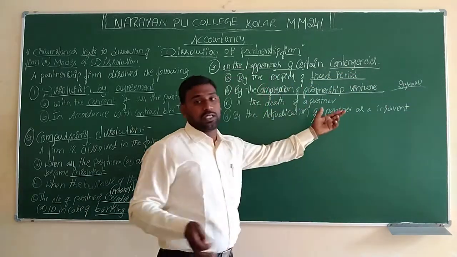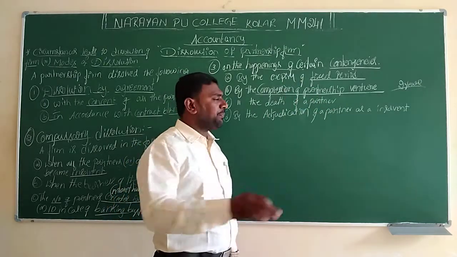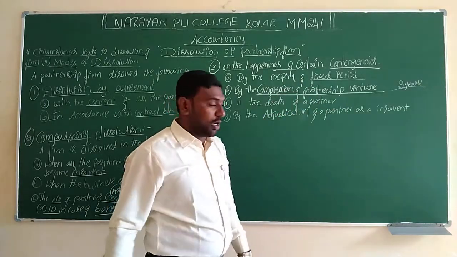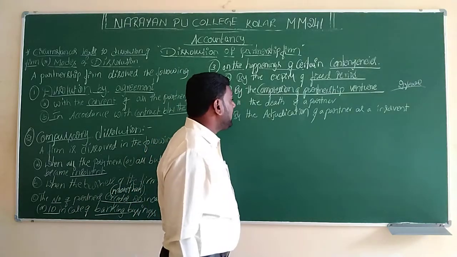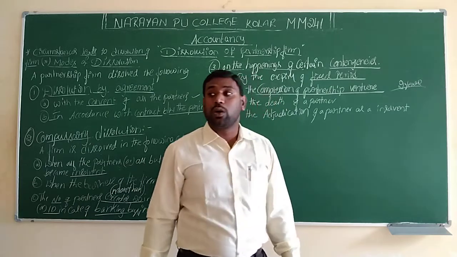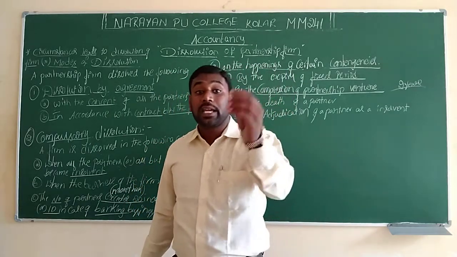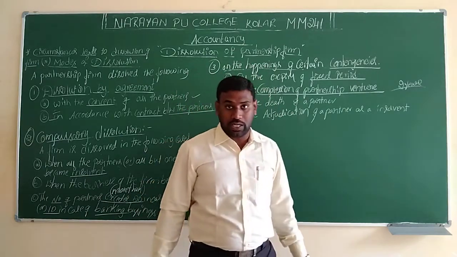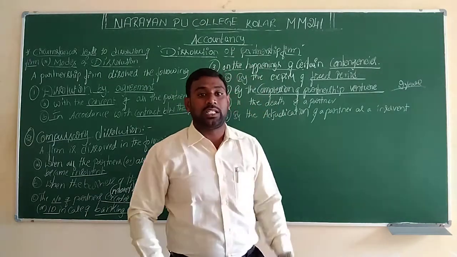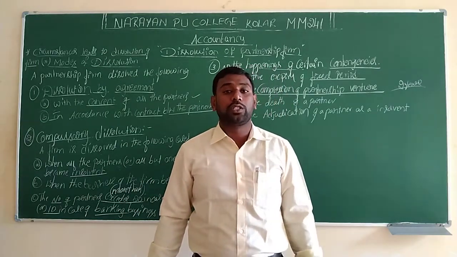If any partner dies, during that time the company is dissolved. Another one is the adjudication of a partner as an insolvent. If a partner does unethical activities in the business and, because of those activities, becomes insolvent, which are those adjudication activities?